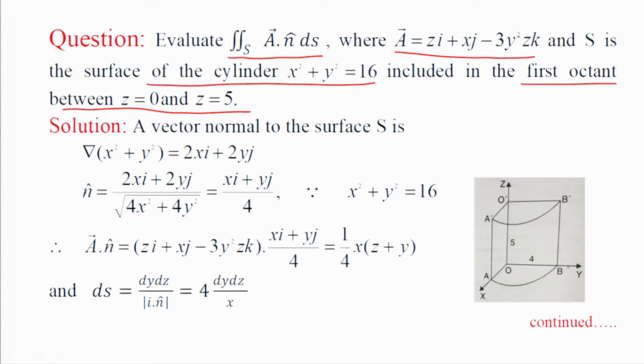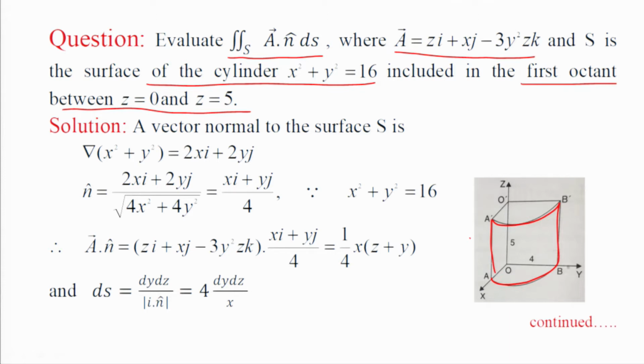In this problem we have to find the surface integral in the first octant of this cylinder. This is the curved surface, and the question asks us to evaluate the surface integral over this curved surface in the first octant.